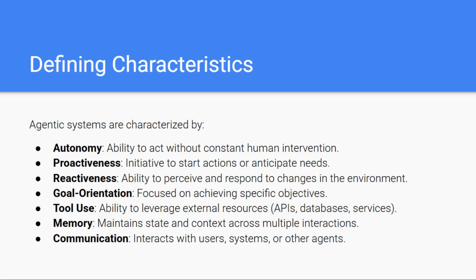They also possess memory, the capacity to maintain context across multiple steps or interactions. This means they don't treat every input as isolated. They build an understanding over time. Finally, agentic systems excel in communication. They interact naturally with users, other software systems, and even other agents, exchanging information to coordinate and complete tasks. Together, these characteristics turn agentic systems into dynamic, adaptive problem solvers capable of operating in rich, unpredictable environments.